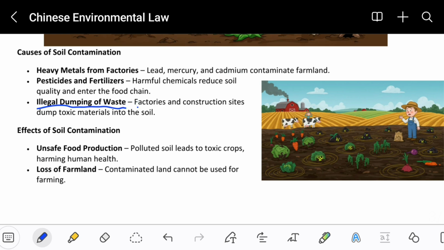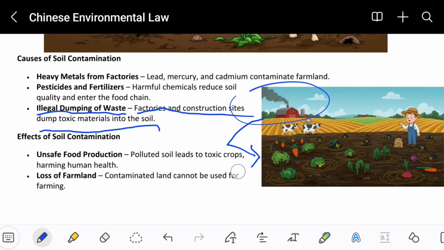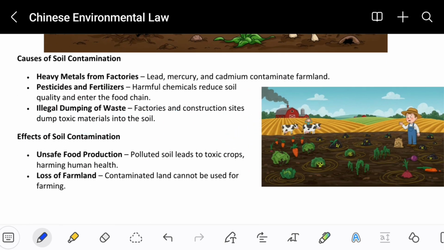Illegal dumping of waste. Factories and construction sites dump toxic material into soil. So the factories may put toxic chemicals in the soil, just like this man is putting some toxic thing in the soil. This is just the same way chemicals of the industries will also go inside the soil.